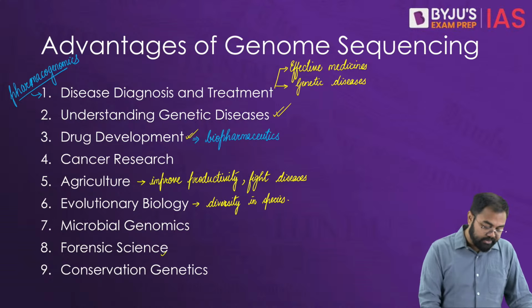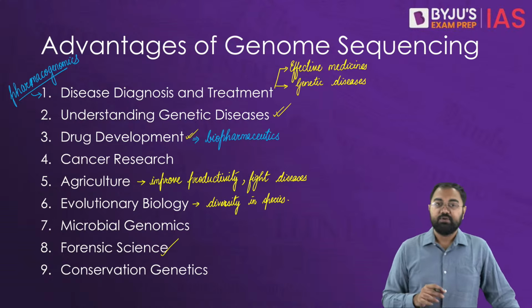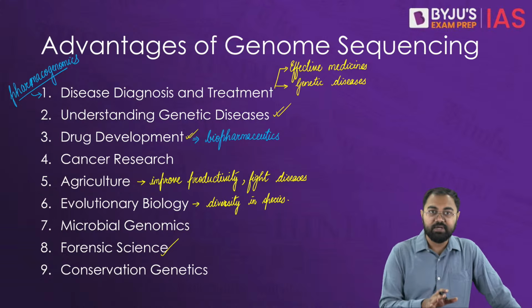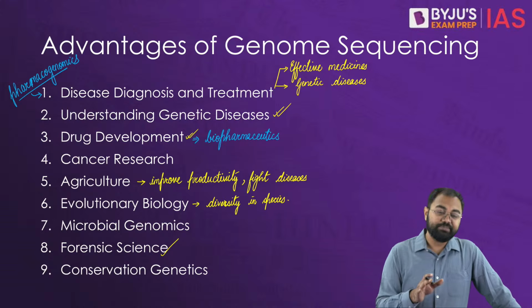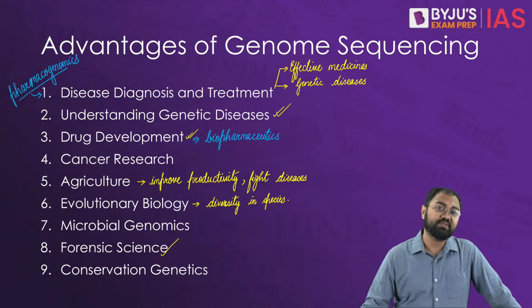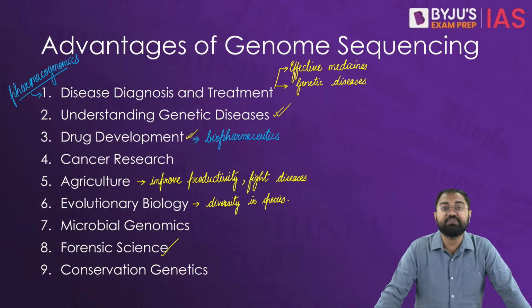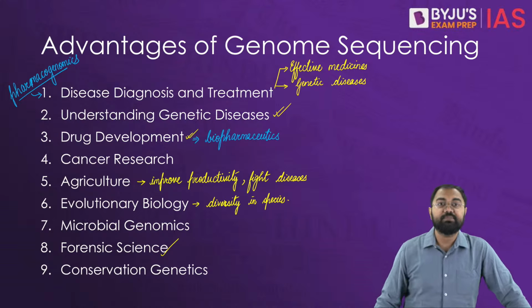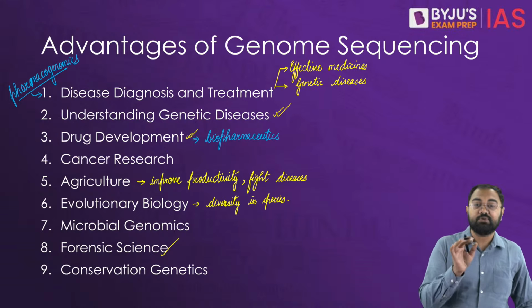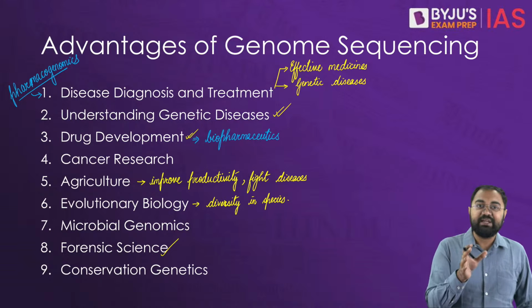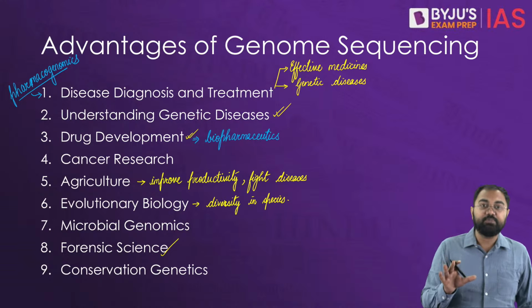Then in the case of forensic science also it plays a major role, where it helps us improve the accuracy of identification of individuals, especially in crime investigations, and also identification in cases of disaster victims as well. And then finally it also helps us in conservation genetics. Here we are talking about how it can assist in the conservation of especially endangered or critically endangered species by understanding their genetic diversity and population structure.